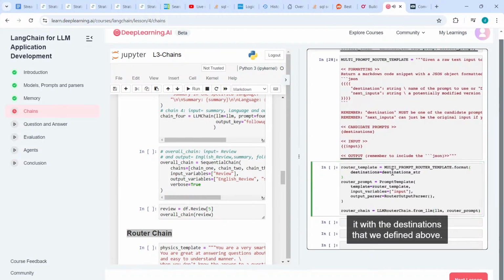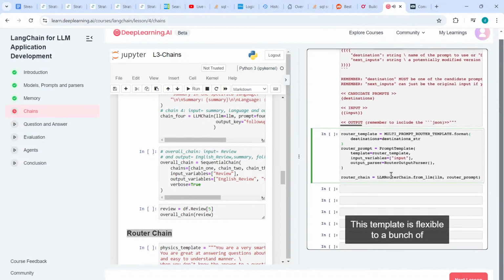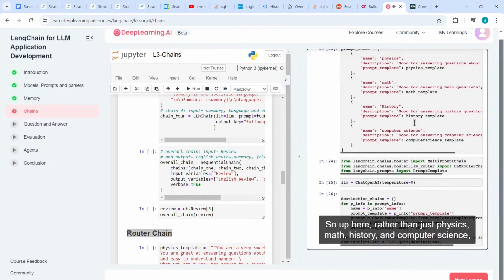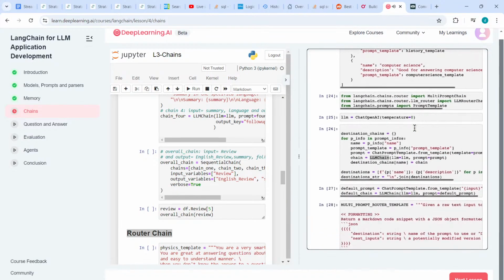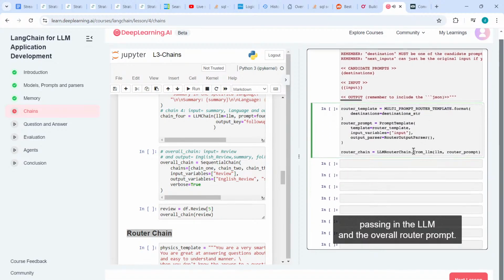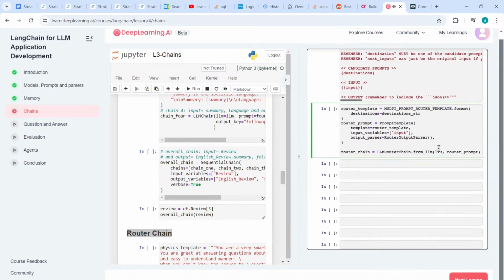Let's put a few of these pieces together to build the router chain. First, we create the full router template by formatting it with the destinations that we defined above. This template is flexible to a bunch of different types of destinations. One thing you can do here is pause and add different types of destinations. So up here, rather than just physics, math, history, and computer science, you could add a different subject, like English or Latin. Next, we create the prompt template from this template, and then we create the router chain by passing in the LLM and the overall router prompt.